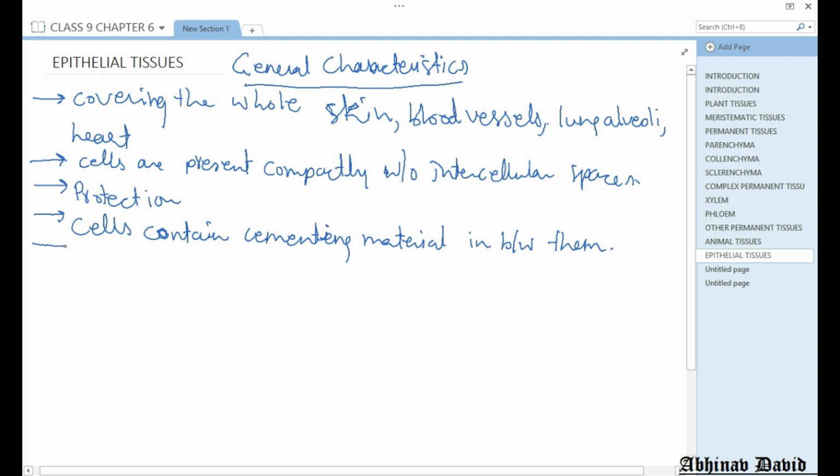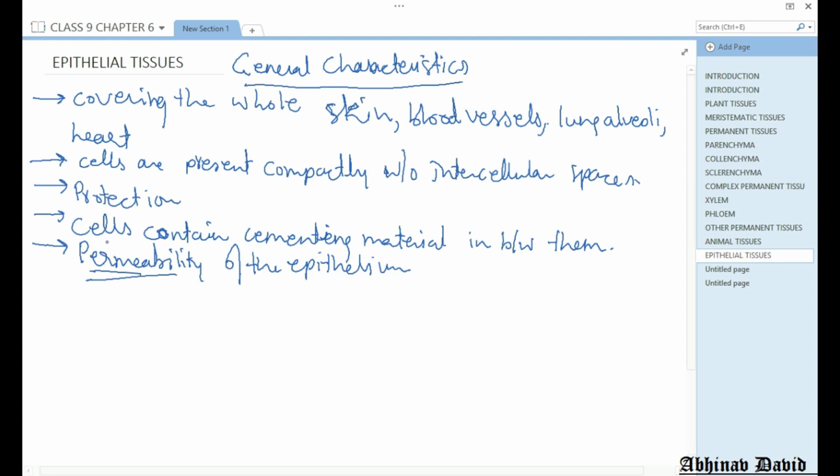One more thing is also very important: the permeability of the epithelium. What does this mean? Permeability means giving permission to move either inside the body or out of the body.